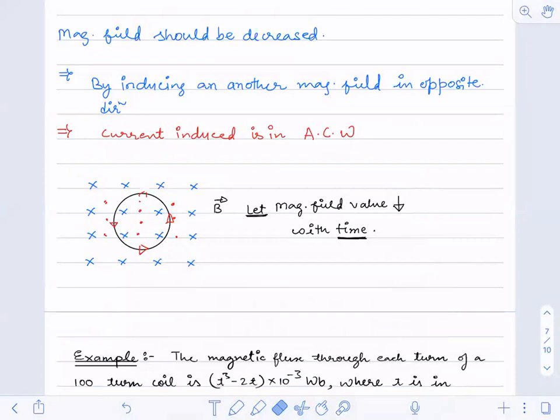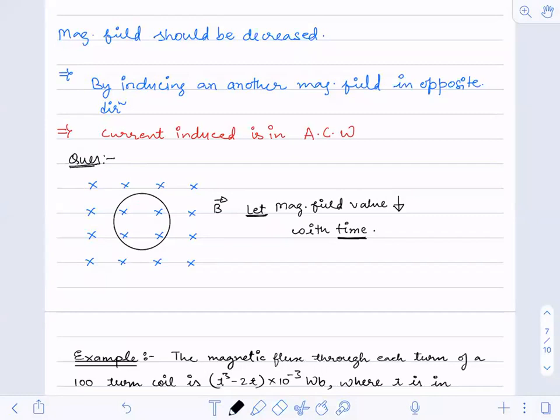This is for your practice. I don't know how many of you will be doing it seriously, but I recommend that you think step by step and try to analyze this question. And if you are able to get a current in a clockwise manner, that is appreciated. I have given you the answer.